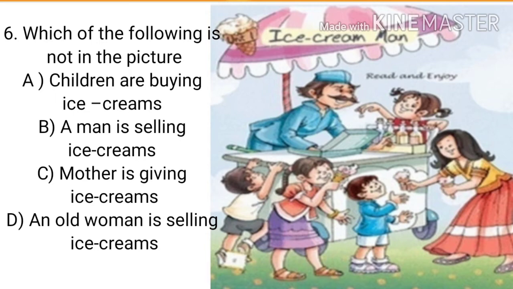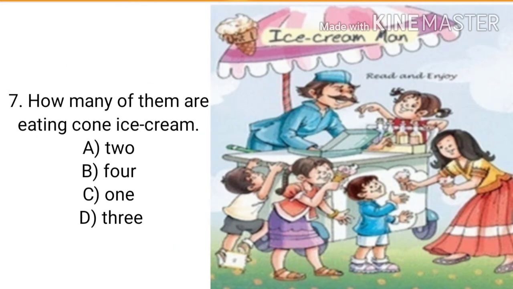Sixth one. Which of the following is not in the picture? A. Children are buying ice creams. B. A man is selling ice creams. C. Mother is giving ice creams. D. An old woman is selling ice creams. Actually, who is selling ice creams here? A man is selling. So, which is not in the picture? Yes, an old woman selling ice creams is not there. So, answer D.